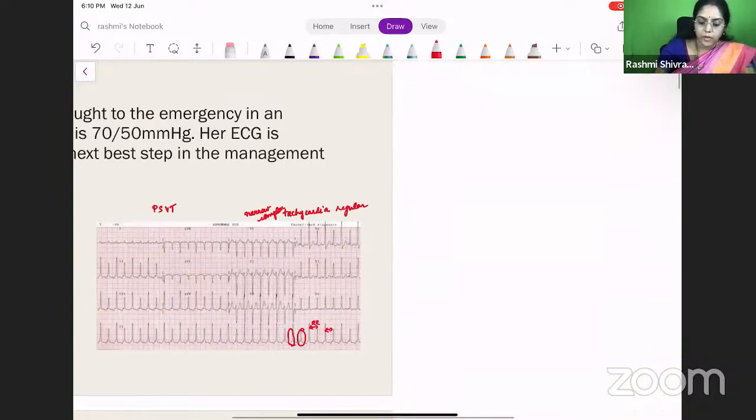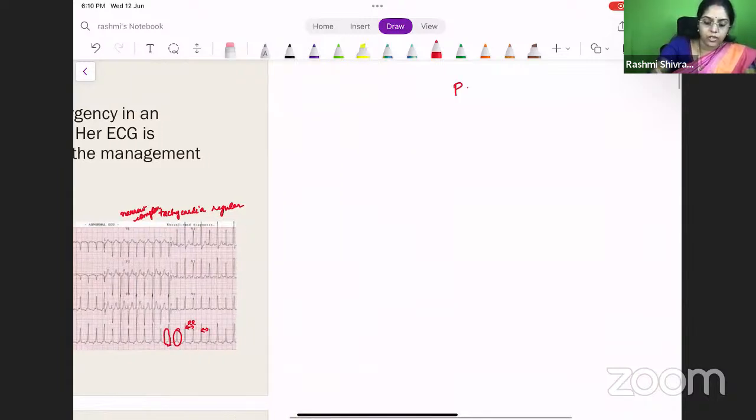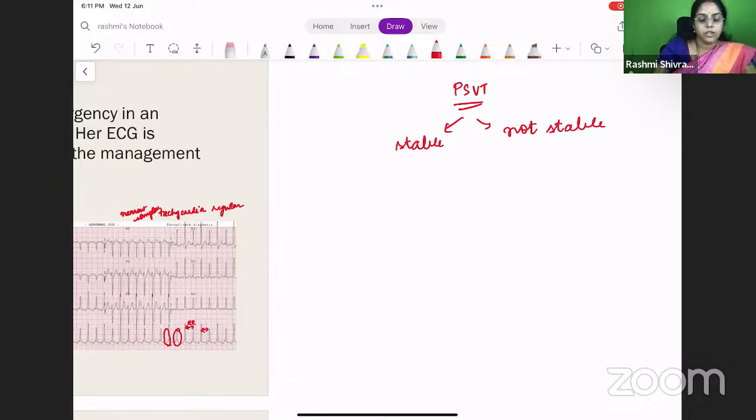If the patient is not stable, what will you do? If the patient is stable, what will you do? If the patient is stable, first you will try a vagal maneuver.